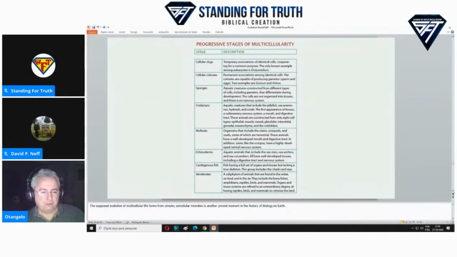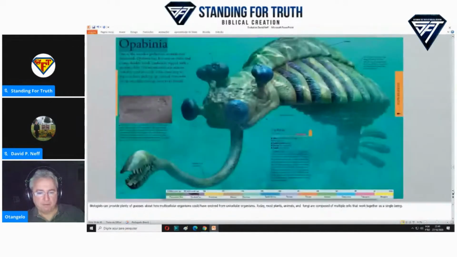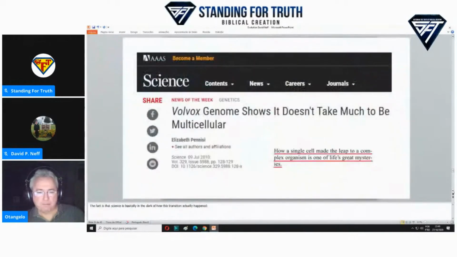The supposed evolution of multicellular life forms from simpler unicellular microbes is another pivotal moment in the history of biology on Earth. Biologists can provide plenty of guesses about how multicellular organisms could have evolved from unicellular organisms. Today, most plants, animals, and fungi are composed of multiple cells that work together as a single being.